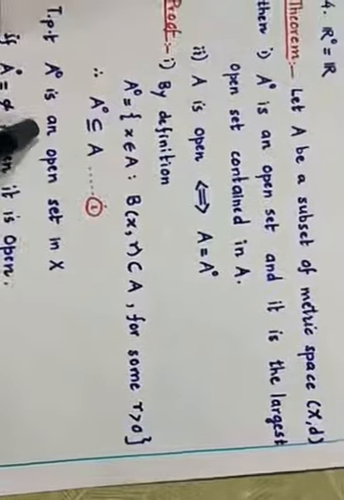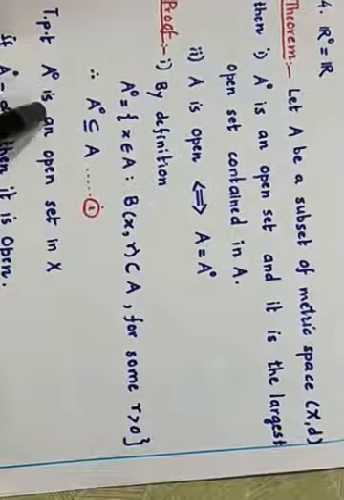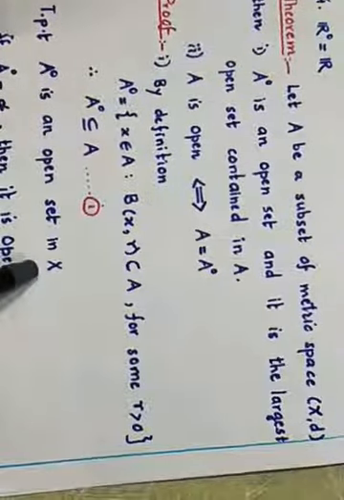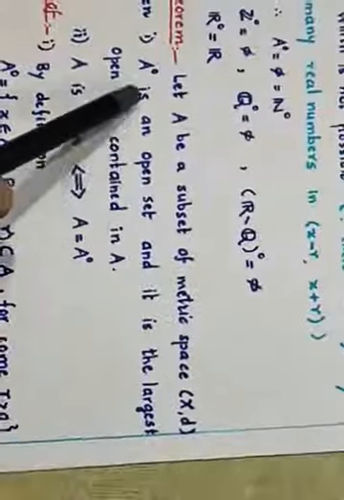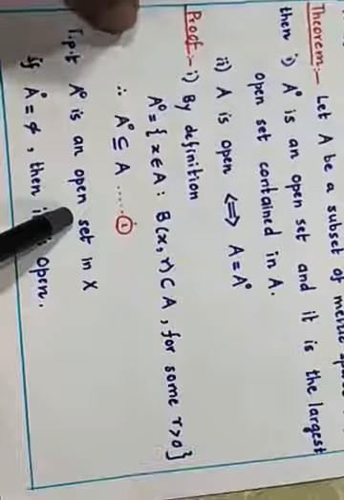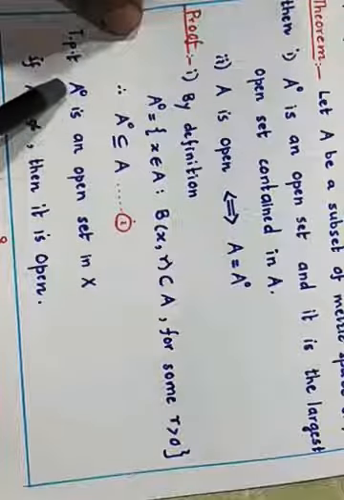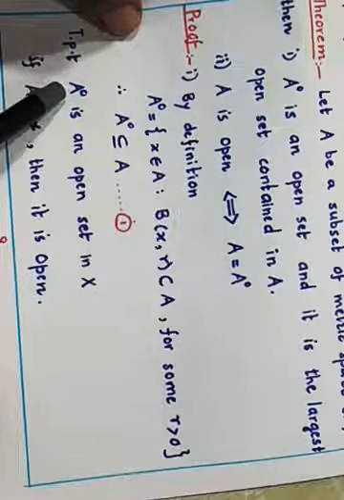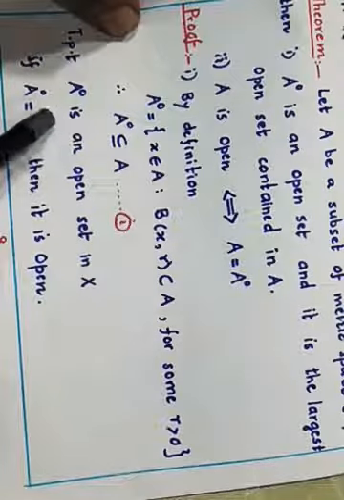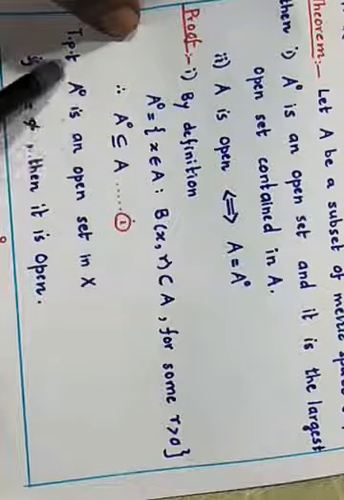Now we'll prove that A interior is an open set in X. By definition of an open set, we want to prove that if x is a member of this set, then it must have an open ball centered at x which is completely contained in A interior.